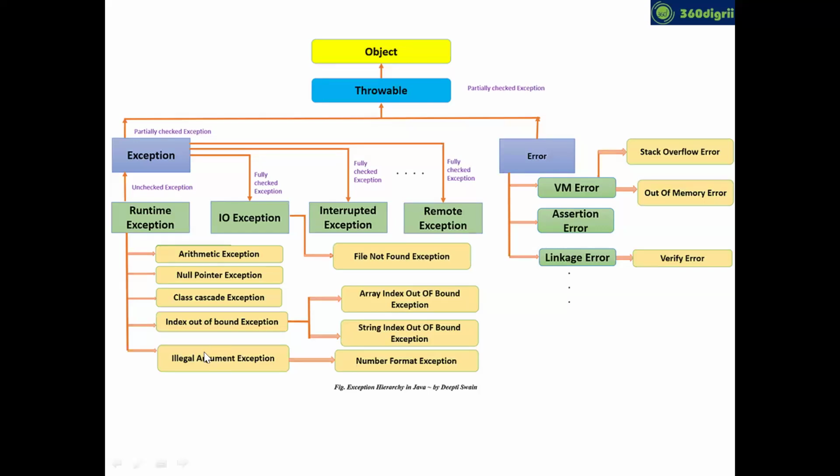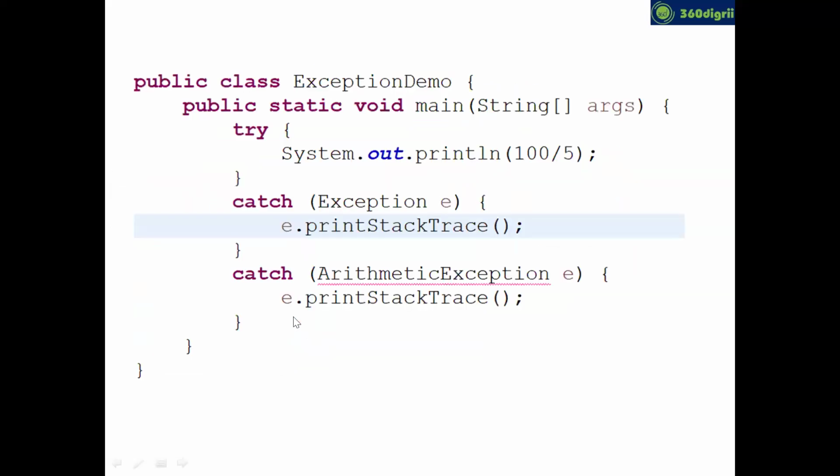For all unchecked exceptions, the parent is RuntimeException. For all checked exceptions, the parent is Exception. And now I have shown you ArithmeticException, right? ArithmeticException's parent is Exception. Actually, if you run your previous program in Eclipse, you can see this red color mark.